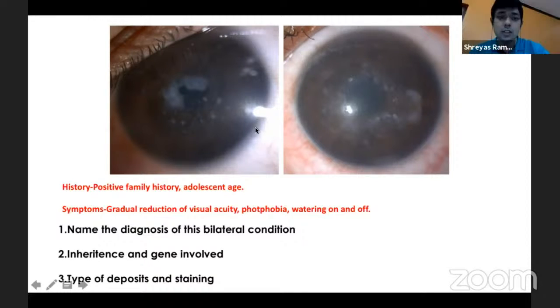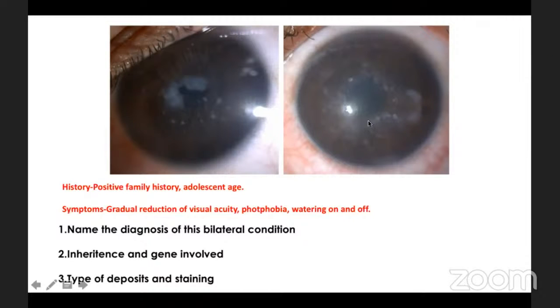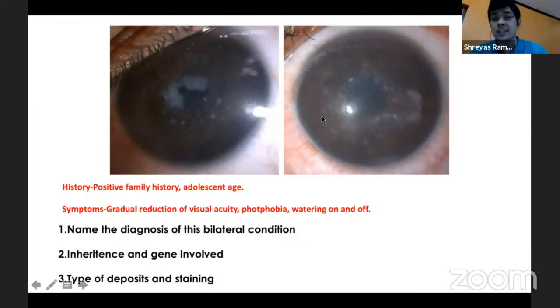Okay. So yes, you do see that in the early stages, the intervening area may not have become as hazy. But in this picture, you see it is slowly becoming hazy in the other eye. But these opacities are very, very classical of macular dystrophy.